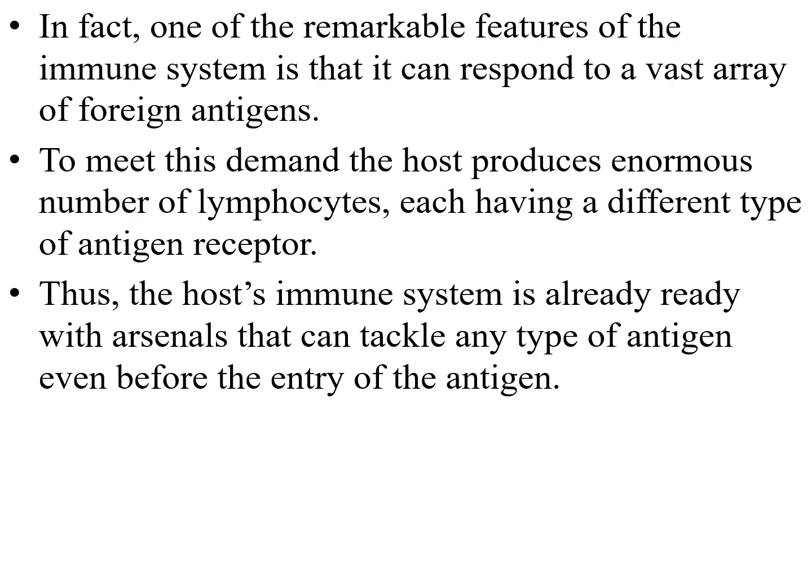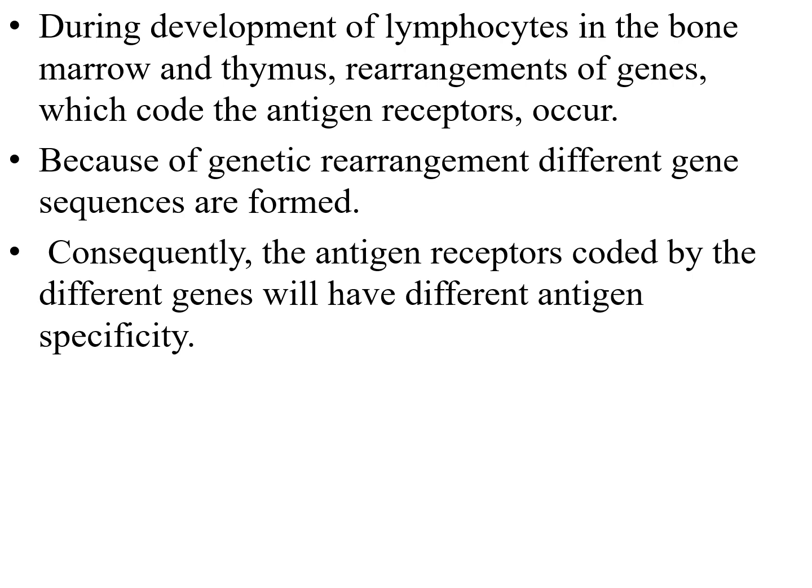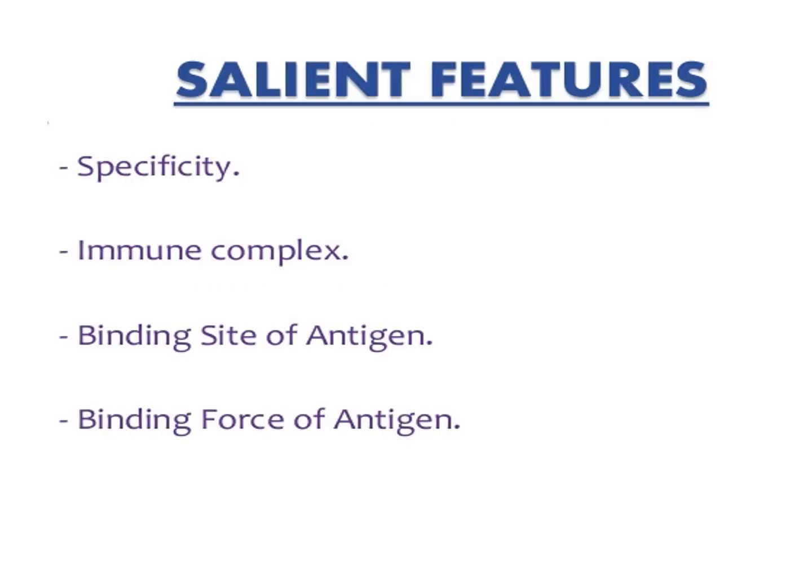In fact, one of the remarkable features of the immune system is that it can respond to a vast array of foreign antigens. To meet this demand, the host produces an enormous number of lymphocytes, each having a different type of antigen receptor. So, the host immune system is already ready with arsenals which can tackle any type of antigen even before the entry of the antigen. During development of lymphocytes in the bone marrow and thymus, rearrangement of the genes which code the antigen receptors occurs. Because of genetic rearrangement, different gene sequences are formed. Consequently, the antigen receptors coded by the different genes will have different antigen specificity.